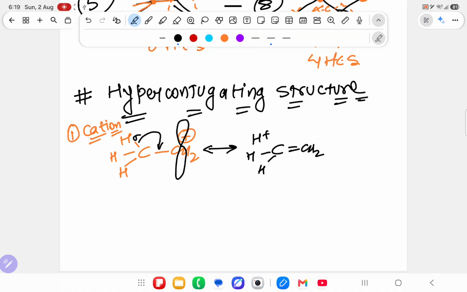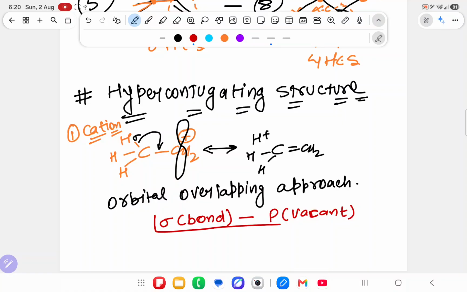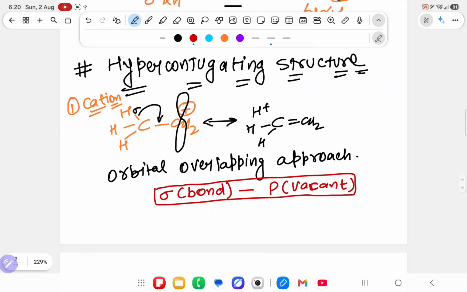It means if anybody is asking you what is the orbital overlapping approach, orbital overlapping approach means from where the electron is going to where. You will say the electron is going from sigma bond to the vacant p orbital. See, carbon plus is p vacant and the CH bond is a sigma bond. So sigma bond to vacant p orbital is the cation hyperconjugating structure.